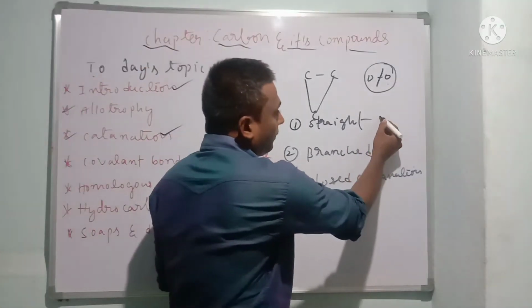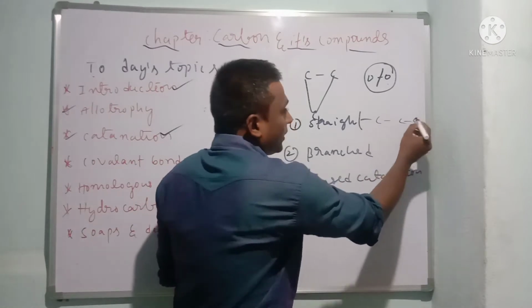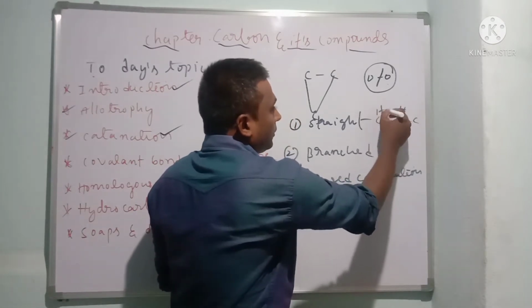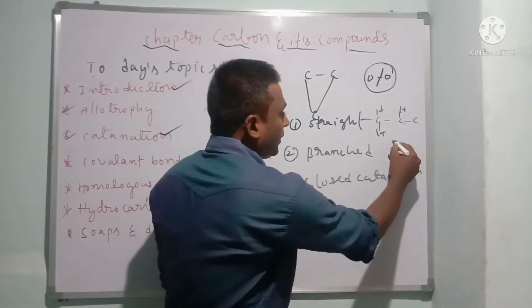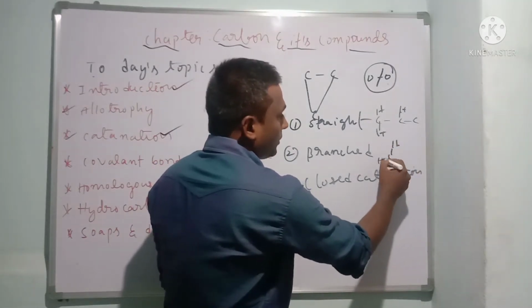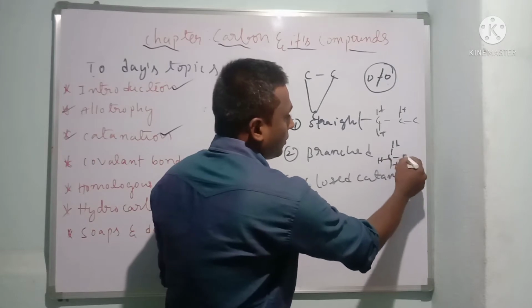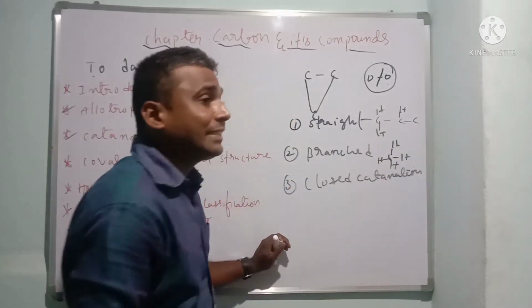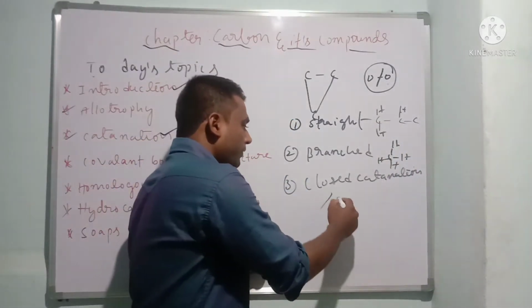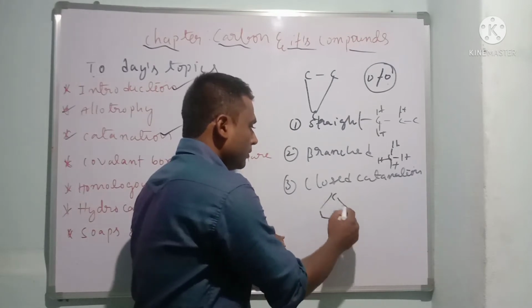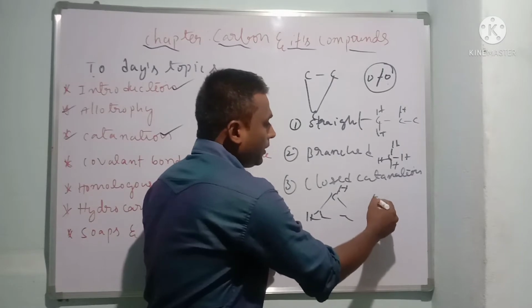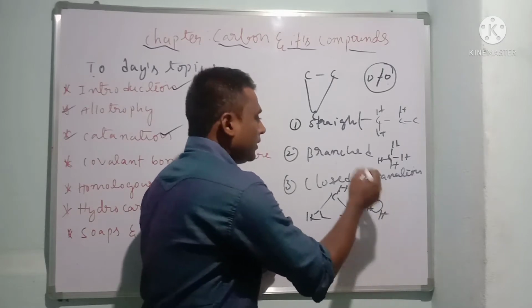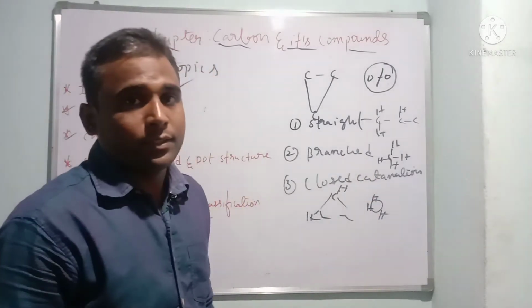If the carbon atoms are arranged in a straight form, that is called straight catenation. If carbon and hydrogen atoms are arranged in the form of a branch, this is called branched chain. If carbon atoms are arranged in the form of a triangle or in the form of a circle, that is called closed catenation.